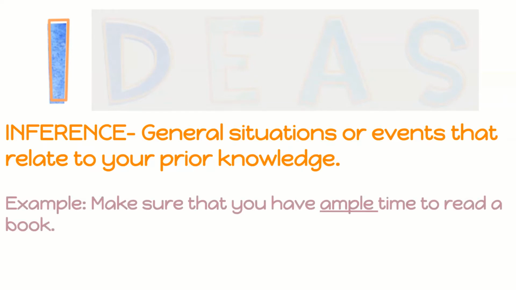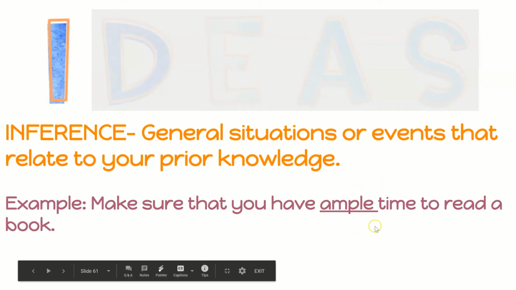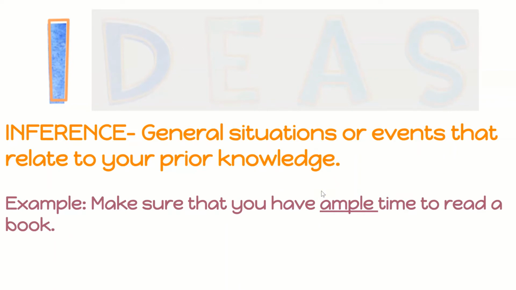Let's try an example. Make sure that you have ample time to read a book. When I first read this sentence, I don't know what the word ample means. But I can understand the situation. Right now, this sentence is telling you to have ample time to read a book. Well, I know in my prior knowledge or my schema that reading a book takes a lot of time. So ample must mean either a lot of or enough. Let's see if that makes sense. Make sure that you have a lot of or enough time to read a book. That makes perfect sense.